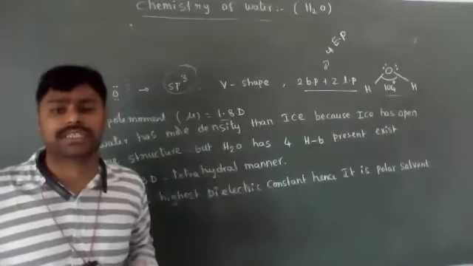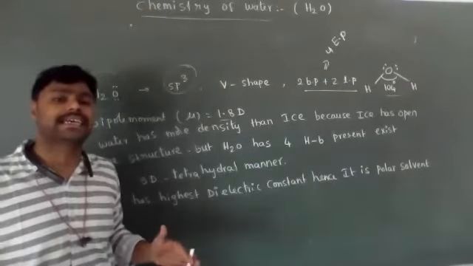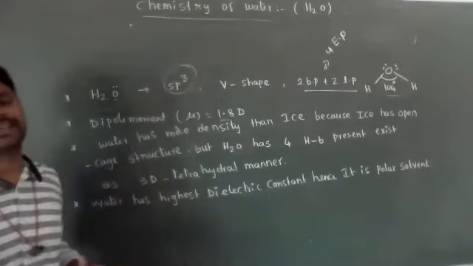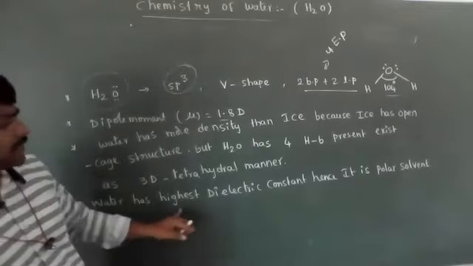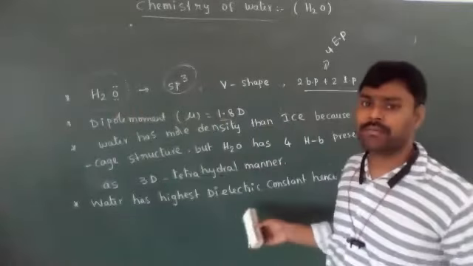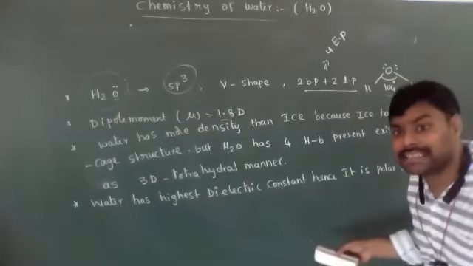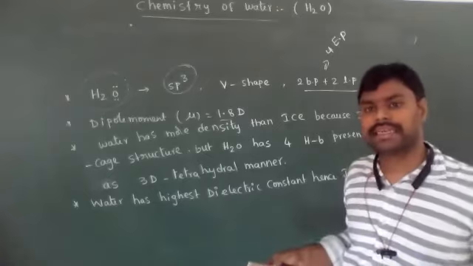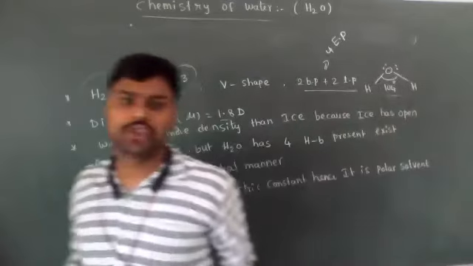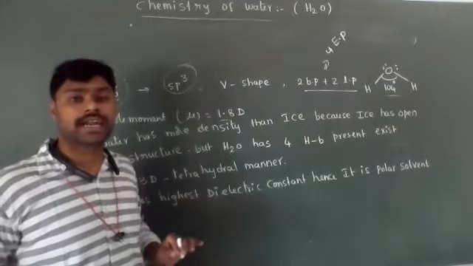What is the dielectric constant? The dielectric constant is the ability of a solvent to ionize ionic compounds into positive and negative ions. So water has the highest dielectric constant. That's why most ionic compounds are soluble in water, as well as some organic compounds like amines, carboxylic acids, and alcohols. Those are also soluble in water due to the formation of intermolecular hydrogen bonds.